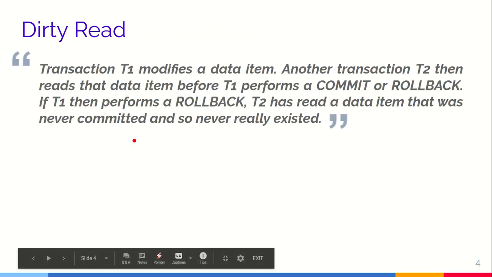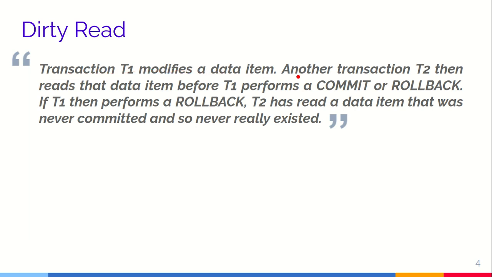So first is the dirty read. The definition says that transaction T1 modifies a data item. Another transaction T2 then reads that data item before T1 performs a commit or rollback. If T1 then performs a rollback, T2 has read a data item that was never committed and so never really existed.